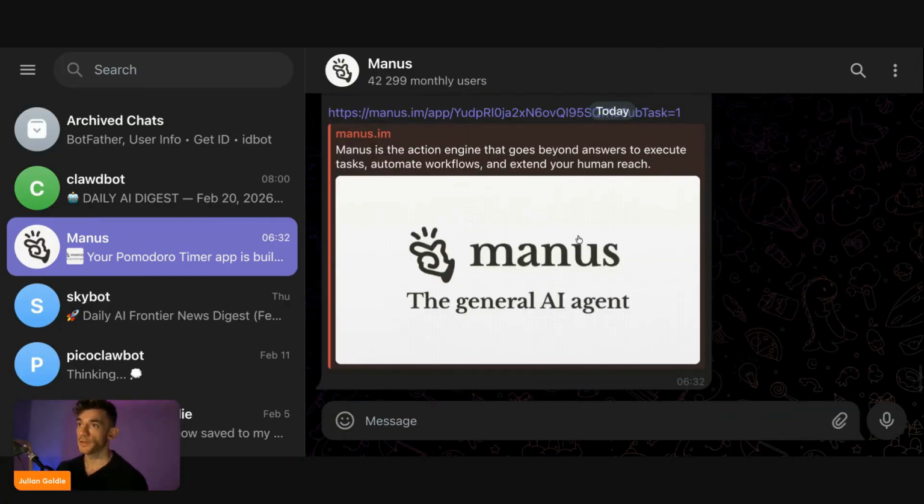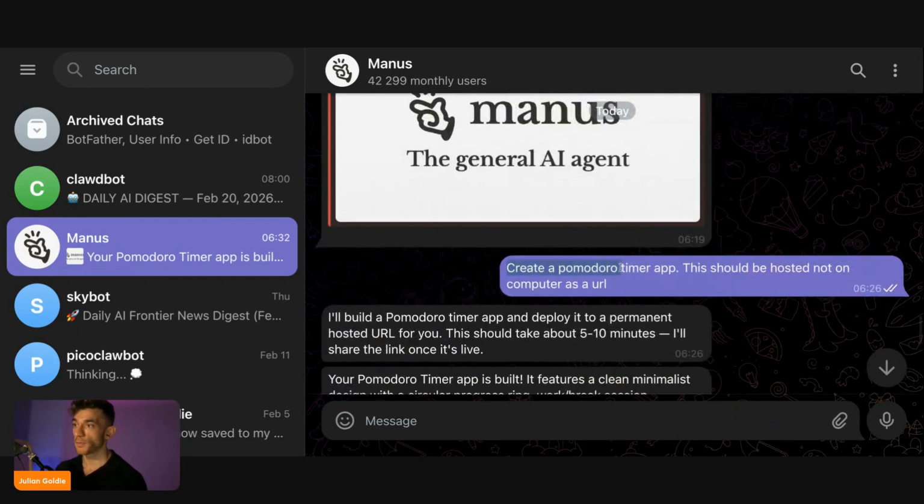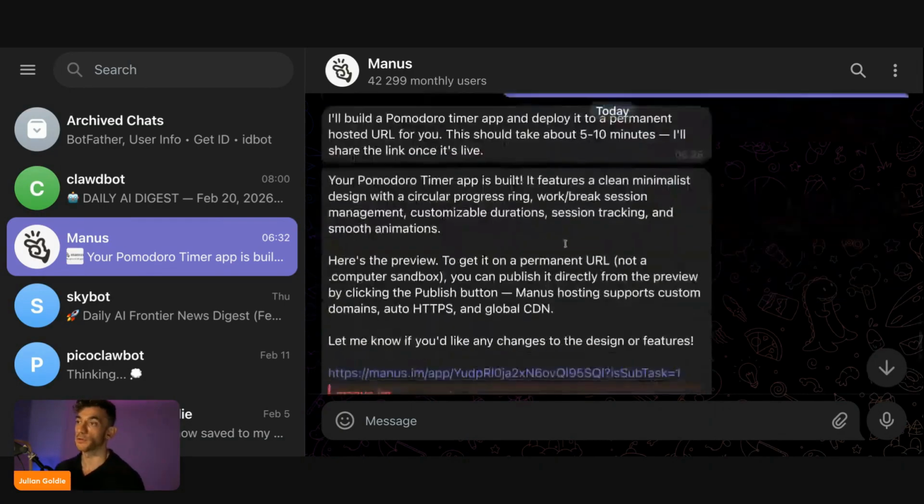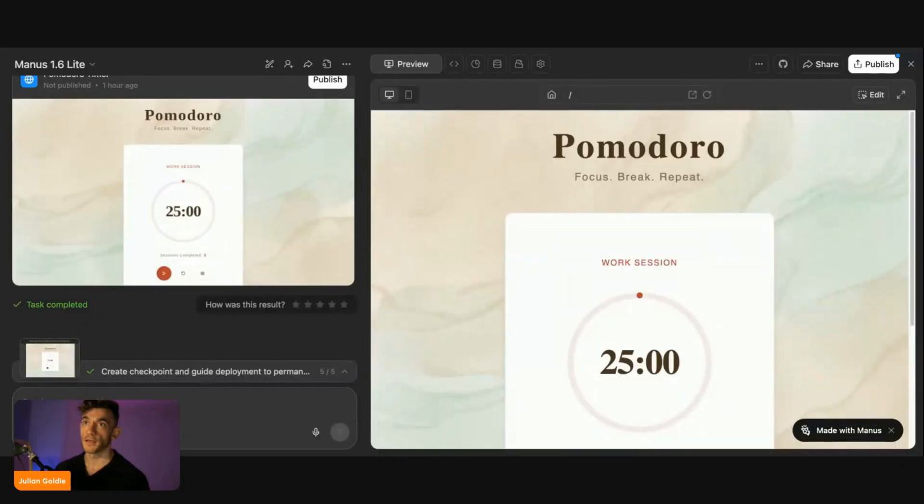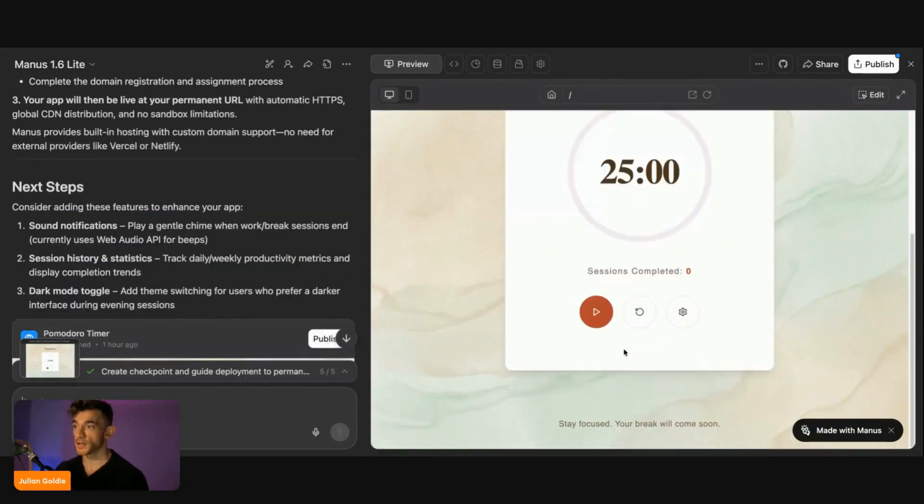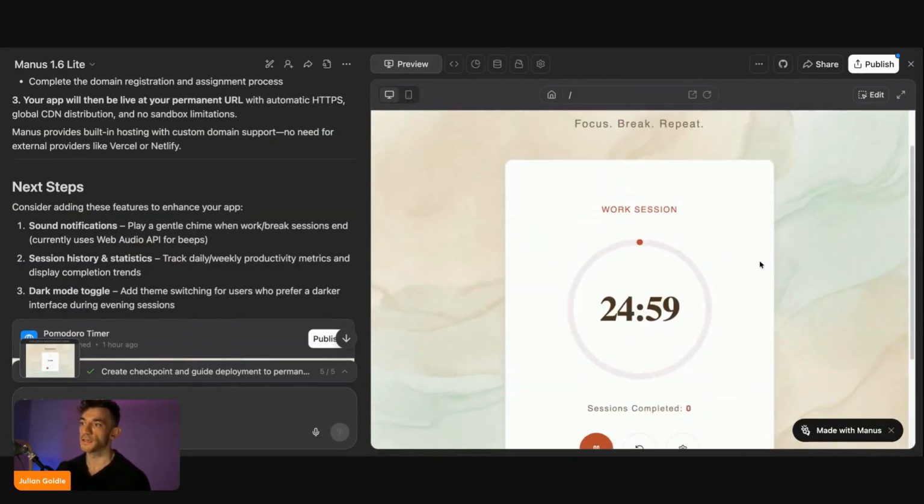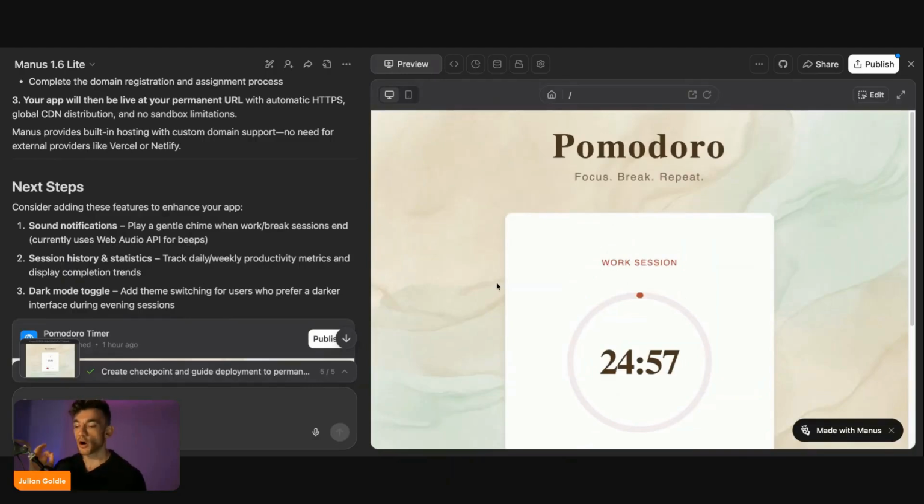So, for example, we actually said this morning, create a Pomodoro timer app. This should be hosted on a computer, not as a URL. And then you can actually see inside Manus, it created the project, and we've got a working app right here, built in one single click, operated from Telegram.